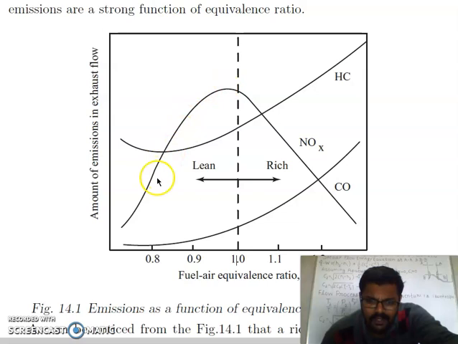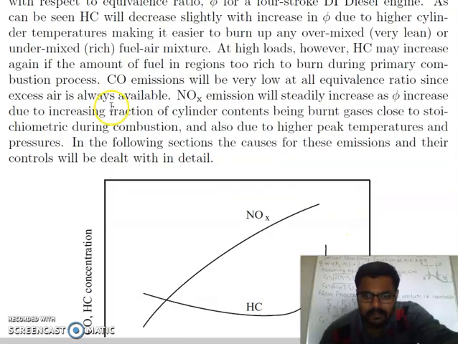While on this side we have more oxygen availability, but due to the lean mixture the temperature is less, and here oxygen availability is less, and also due to the rich mixture there is incomplete combustion of hydrocarbons, which will lead to lesser temperature, so NOx emission is less.